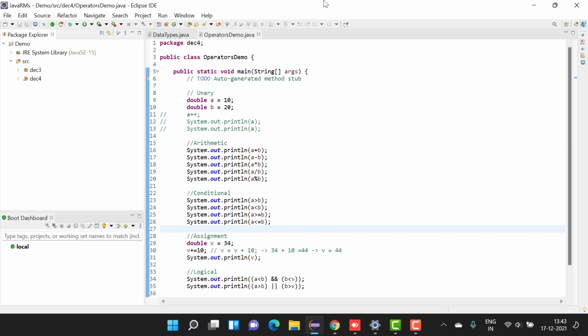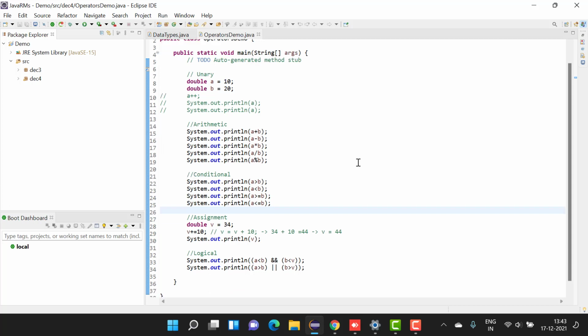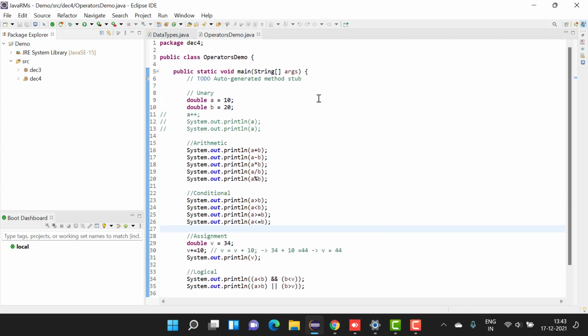Okay. Last time we covered up to operators. So from today we'll be going on with our control statements. So first of all, what are control statements?